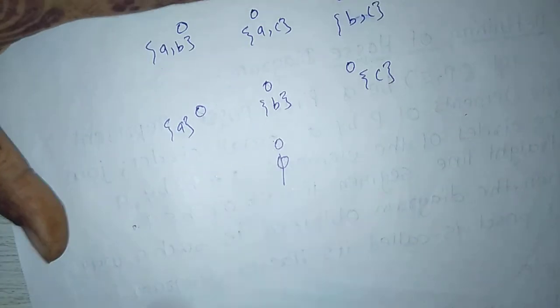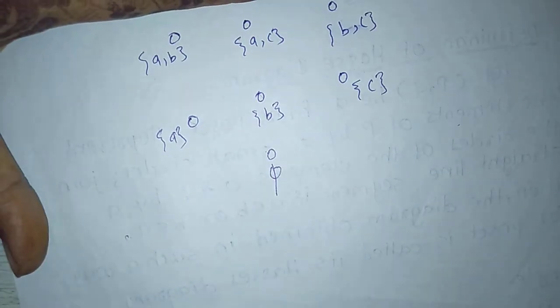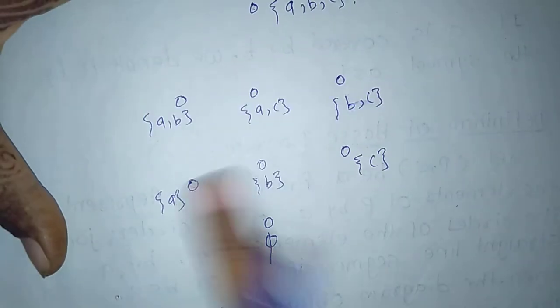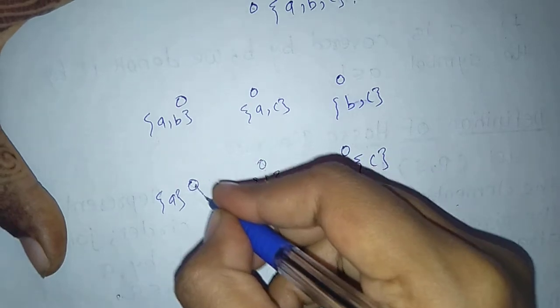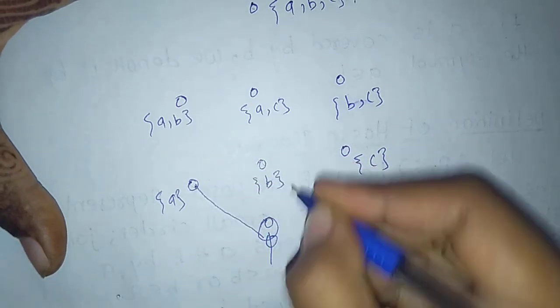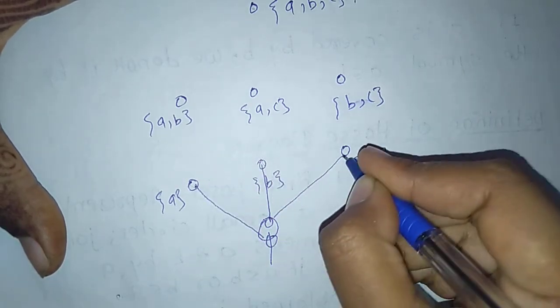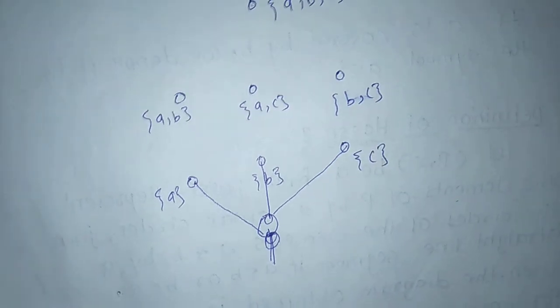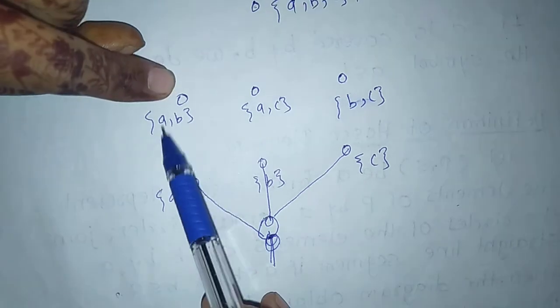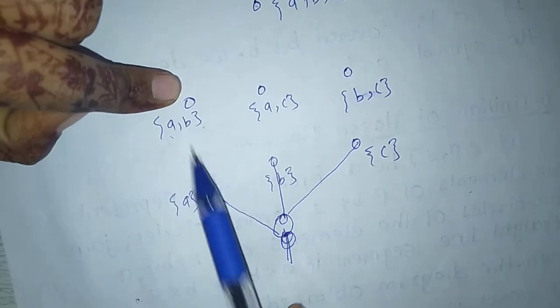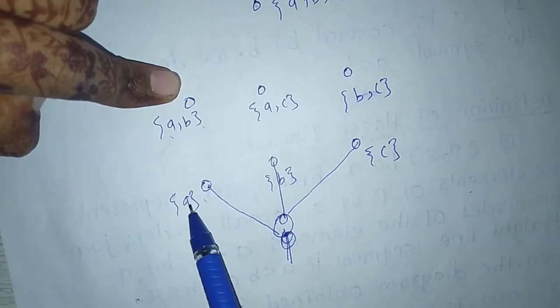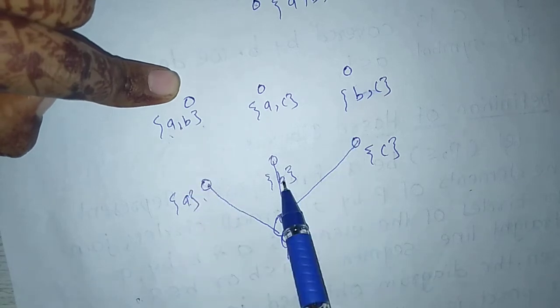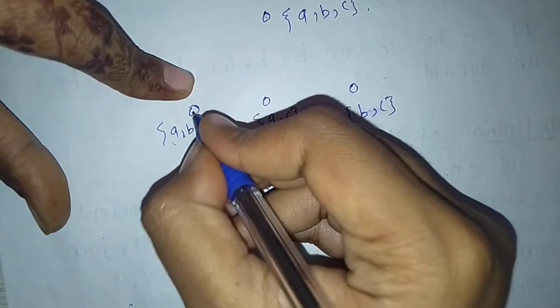Now empty set is the subset of A, B, C. Join this. Next AB are the superset of A and B. Singleton A is subset of AB, singleton B is subset of AB. So join this.